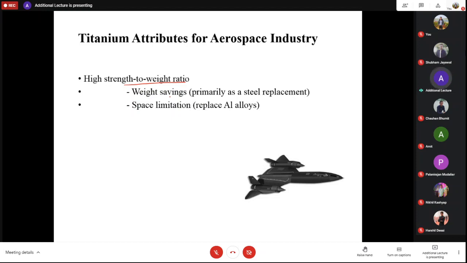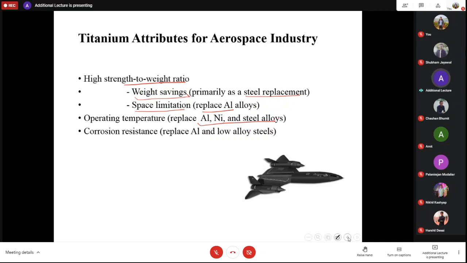So we are saving weight in our aircraft, primarily as a steel replacement, or it improves the space limitations. We can replace aluminum alloys with it. At operating temperatures, we can replace these alloys with titanium.